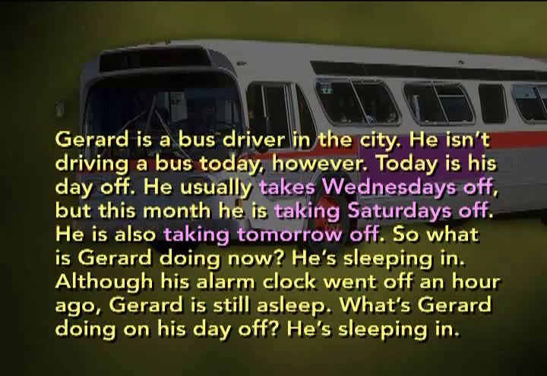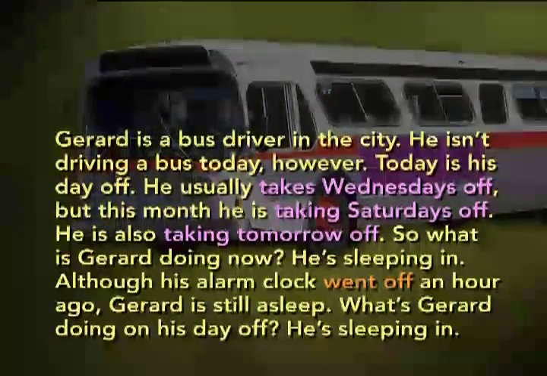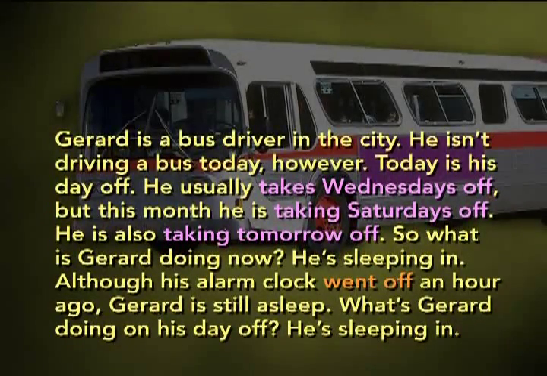Okay? There's also alarms or bells or bombs that go off. As in our passage, the alarm clock went off, and then go off someplace, location, or go off with somebody, and then, as in our text, sleep in, to sleep longer.